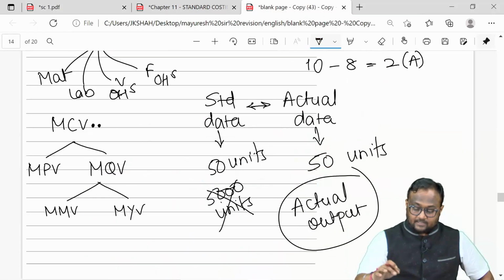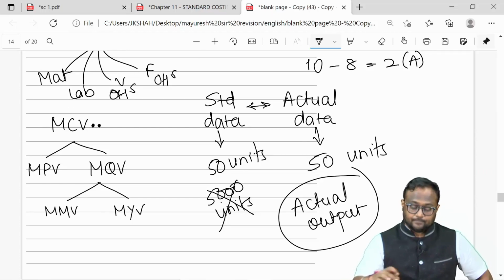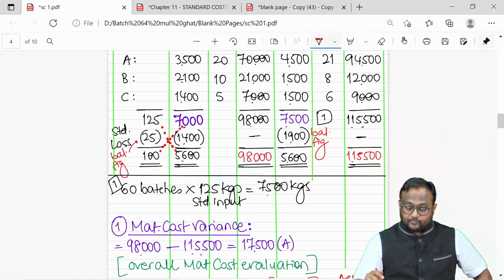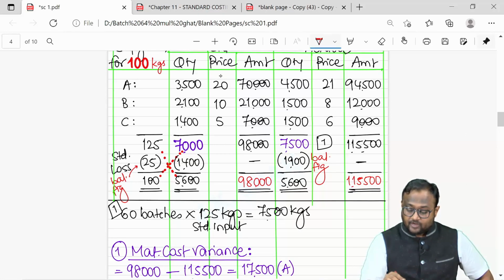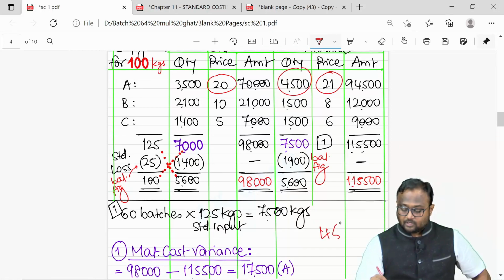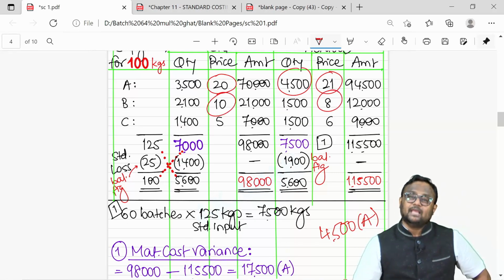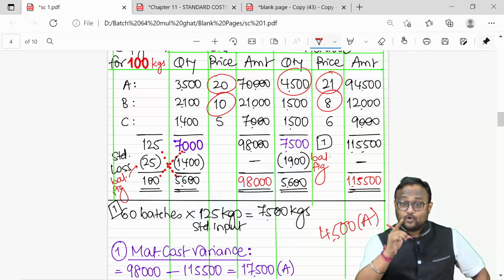Now, as I said, when your cost variance happens, there are two reasons. One is price, which is the responsibility of the purchase manager. Price variation says I should have purchased at 20, but I paid 21. 1 rupee I paid more on 4,500 kgs. So that's my adverse variance. Instead of 10, I spent only 8. So I saved 2 rupees on 1,500.